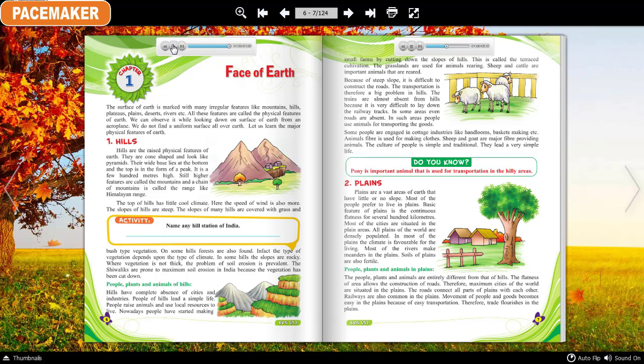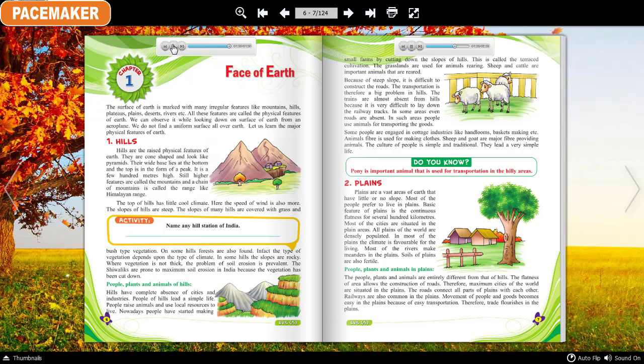2. Plains. Plains are vast areas of earth that have little or no slope. Most of the people prefer to live in plains. The basic feature of plains is continuous flatness for several hundred kilometers. Most of the cities are situated in the plain areas. All plains of the world are densely populated. In most of the plains, the climate is favorable for living.